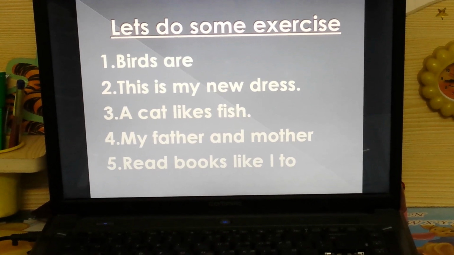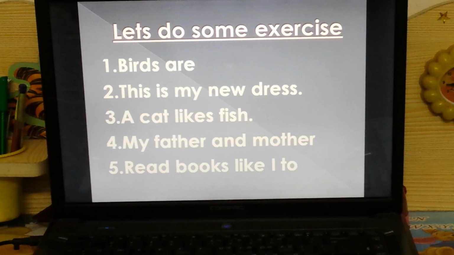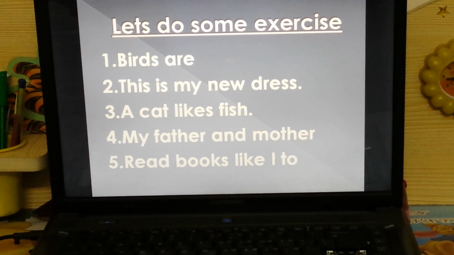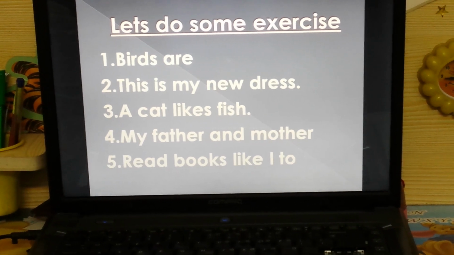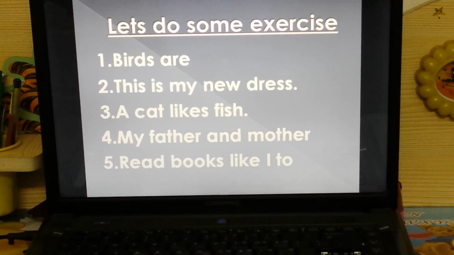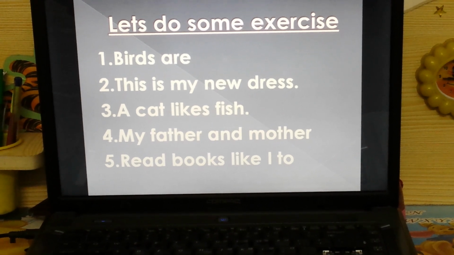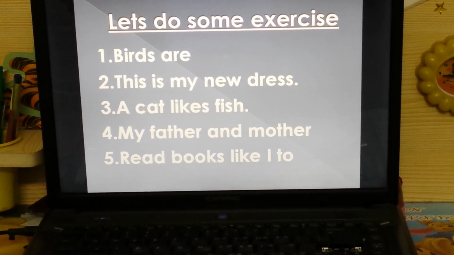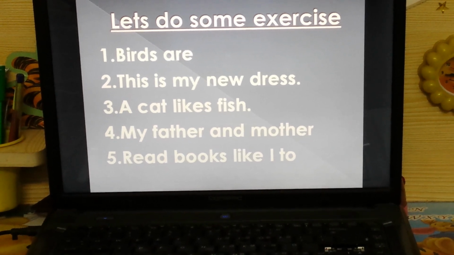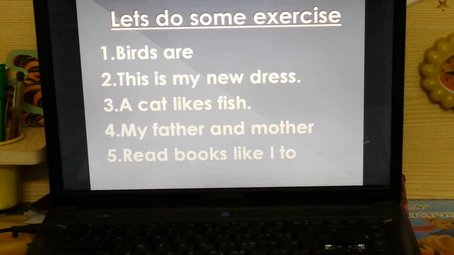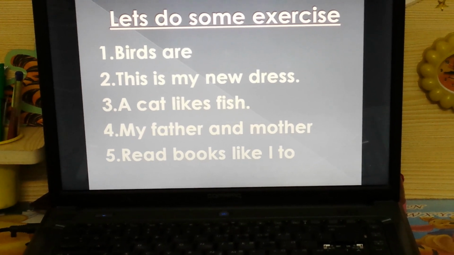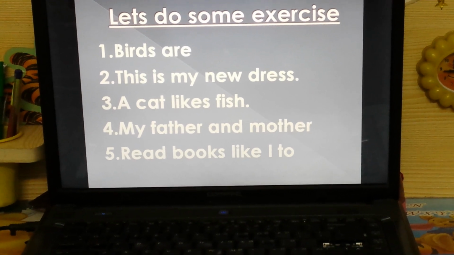Again, see the fourth one. My father and mother. Does it give you a proper meaning? Any kind of sense? No. Here also the predicate is missing. Only my father and mother is given, but the sentence is incomplete, not at all finished. So it is also not a sentence.